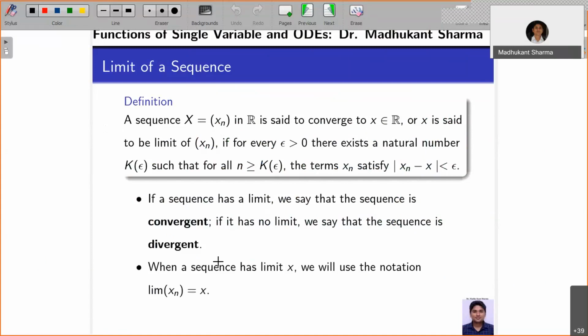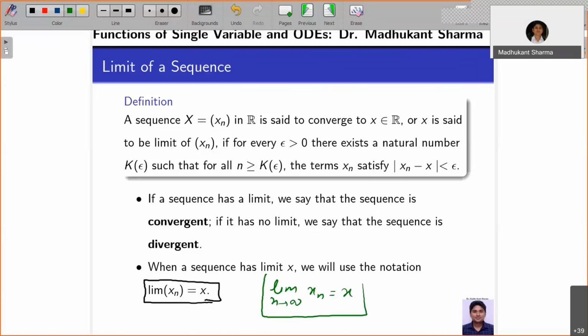Second, when a sequence has a limit, we will use the following notation: limit of xn equals x. Sometimes you will also see the notation limit as n tends to infinity of xn equals x. There are different notations in different textbooks, so we need not worry about this. We will worry about the concept here.